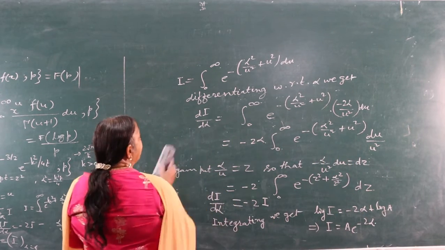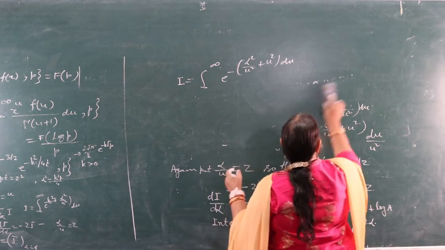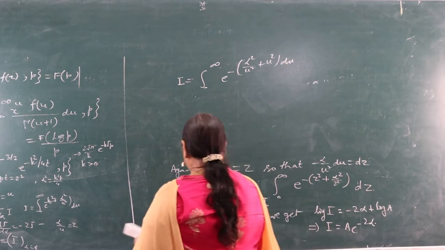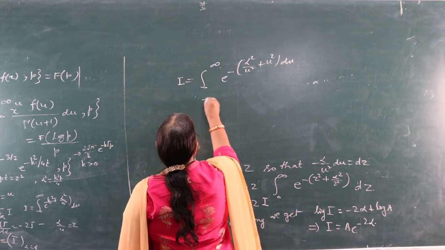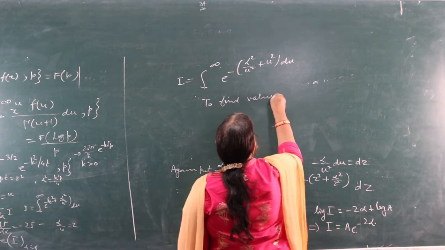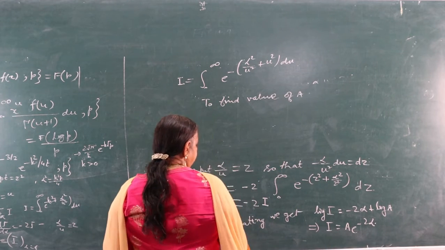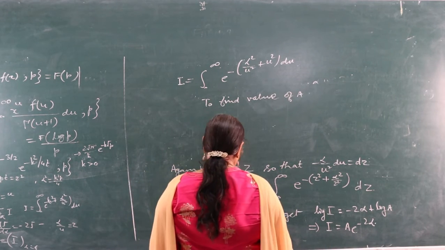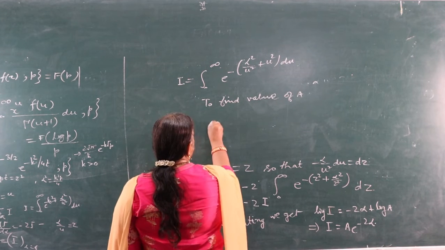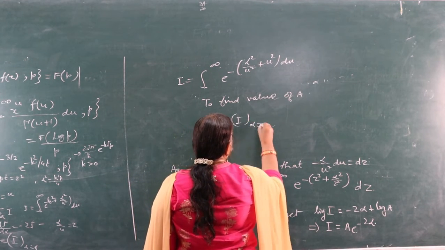Now to find the value of a, a is equal to I at alpha is equal to 0.